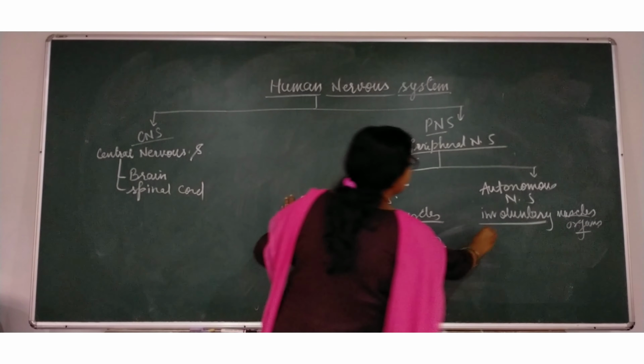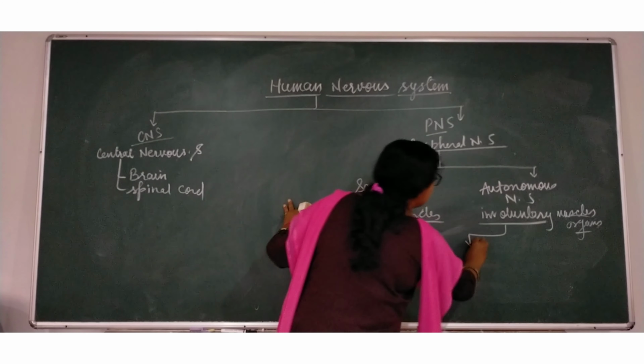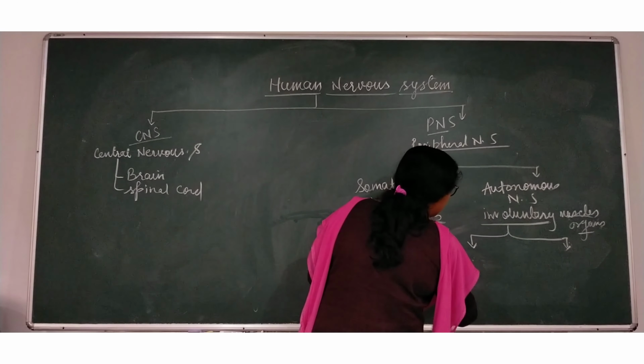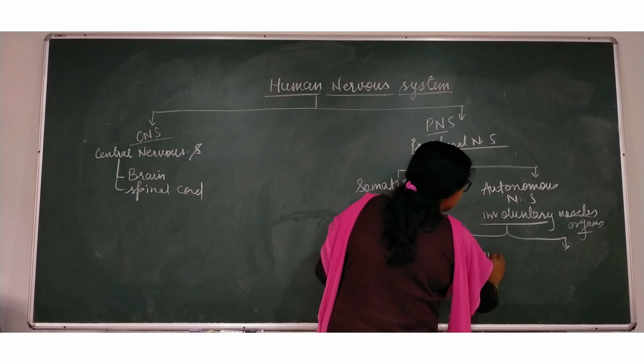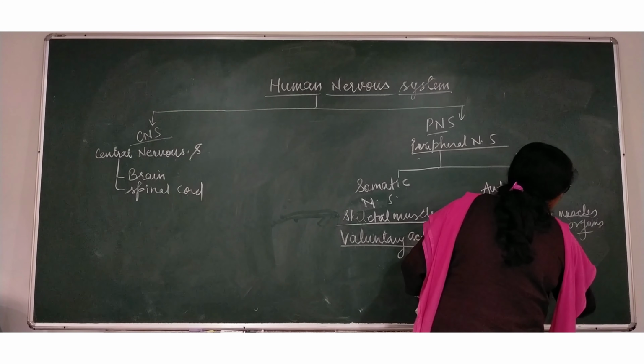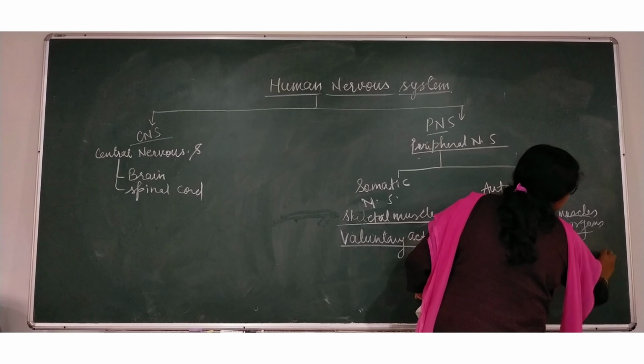This autonomous nervous system is further divided into sympathetic nerves and parasympathetic nerves. Please be careful.